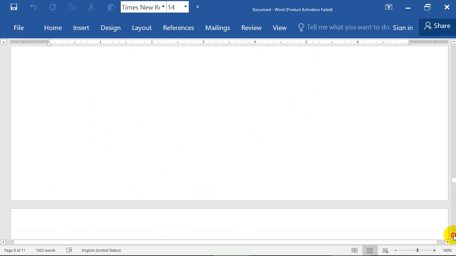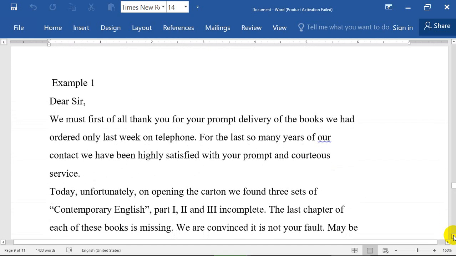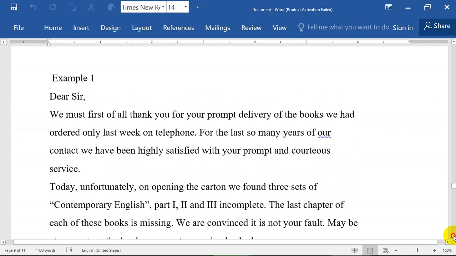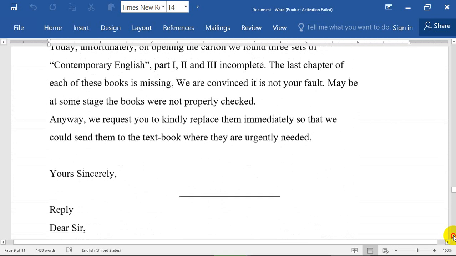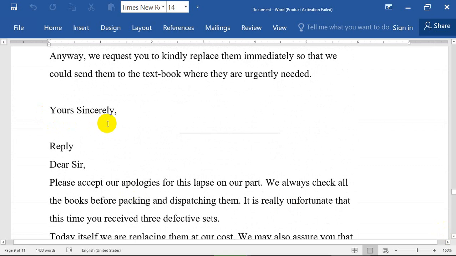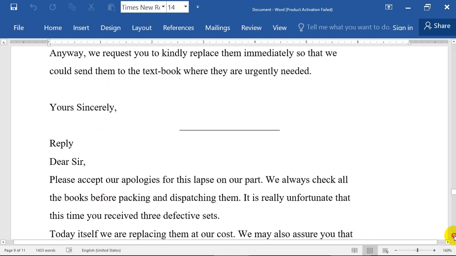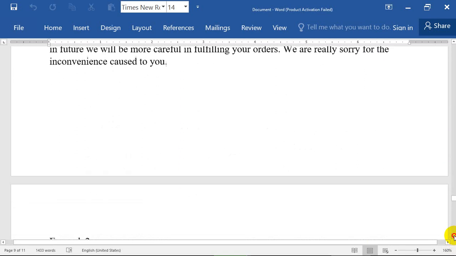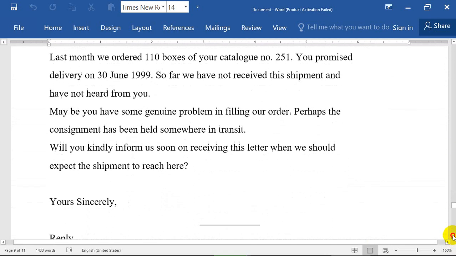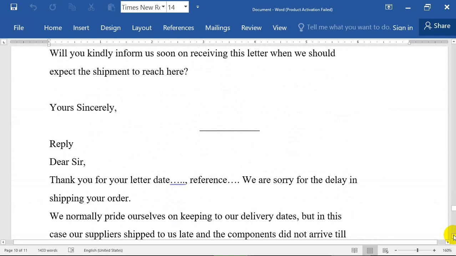Now we have here two examples. Example number 1 is about someone who complained. Dear sir, we must first thank. So this is a complaint here, and then you say yours sincerely, and then the reply. This is the reply to the complaint. We have here an example of a complaint letter, and an example of replying to the customer. The example number 1 is in page 42, and example number 2 in pages 43 and 44, about how to write a complaint and how to write a reply.